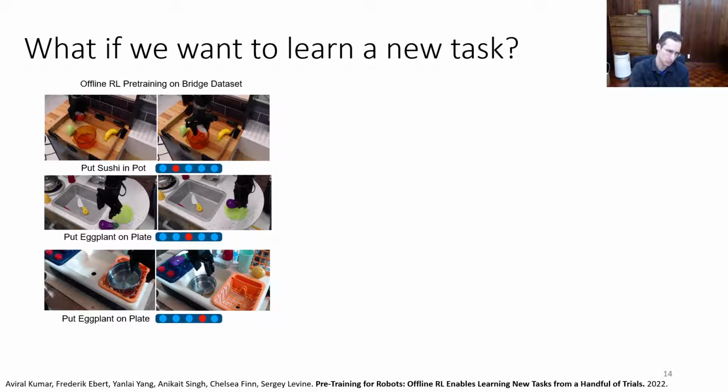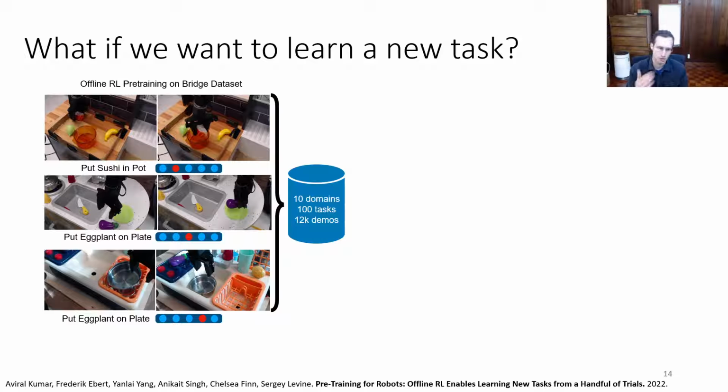In this case, we're just going to do it by conditioning on a one-hot indicator, but we could do it with language as well. This was using an earlier version of the bridge data set, which was a little bit smaller. It was only 12,000 demos at the time. And that gives us a pre-trained offline RL multitask policy. This was done in this case with CQL.